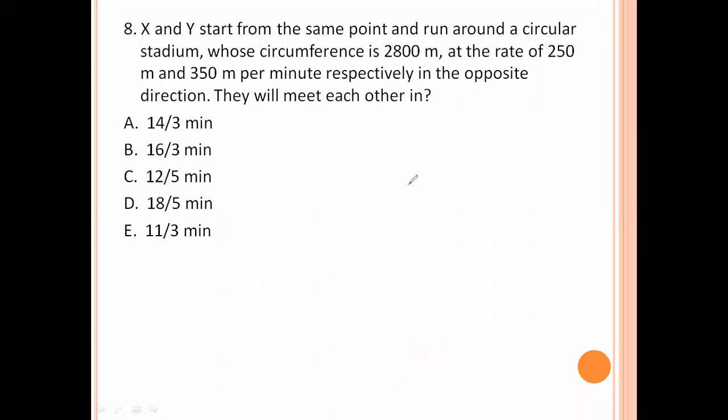X and Y start from the same point and run around a circular stadium whose circumference is 2800 meters at the rate of 250 meters and 350 meters per minute respectively in the opposite direction. They will meet each other in how much time? So here, the speed of one times time x is 250x, and the other covers 2800 minus x, at the place where they meet, divided by 3.